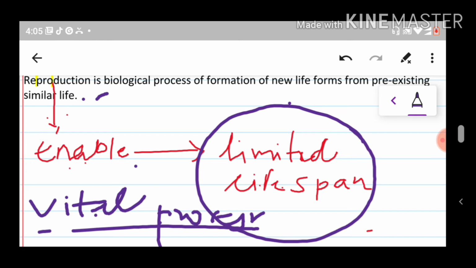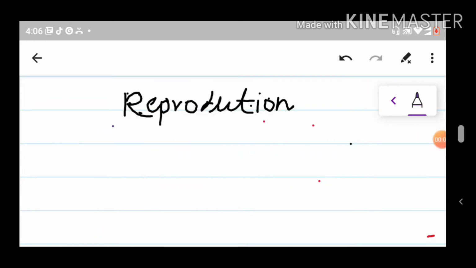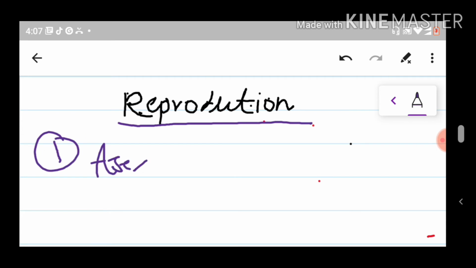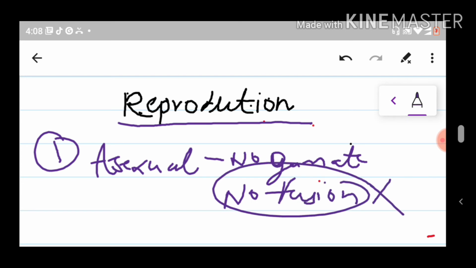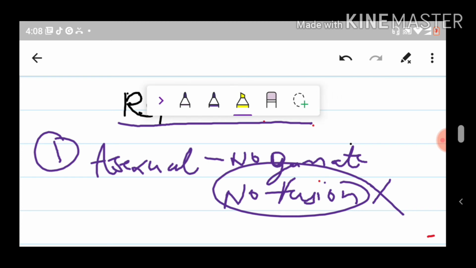So let's study further what are the types of reproduction. Reproduction is mainly of two types. The first type is asexual reproduction, in which there is no gamete involved. What does no gametes involved mean? That is mainly the male gamete and the female gamete. So there is no fusion required, no fusion in the asexual reproduction. Okay, this is the first type.